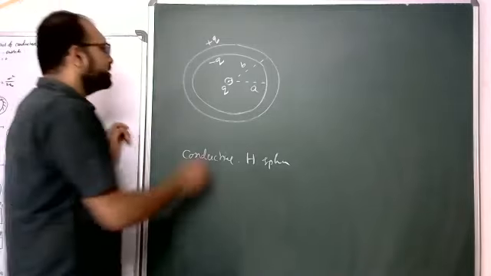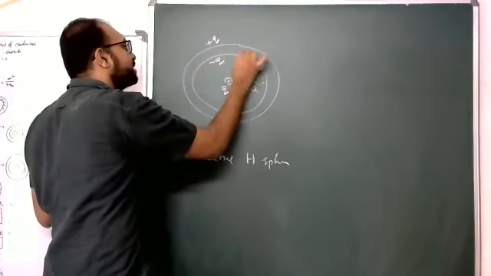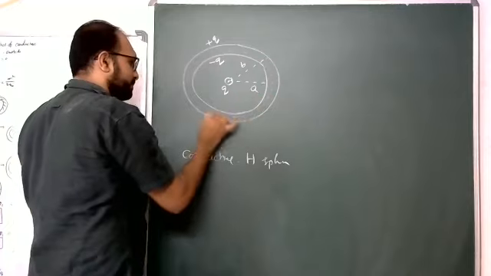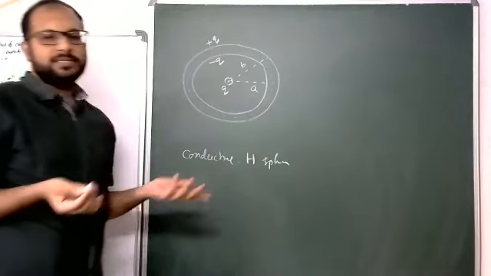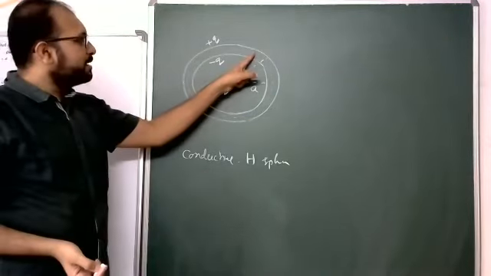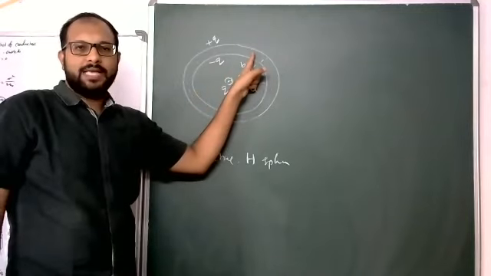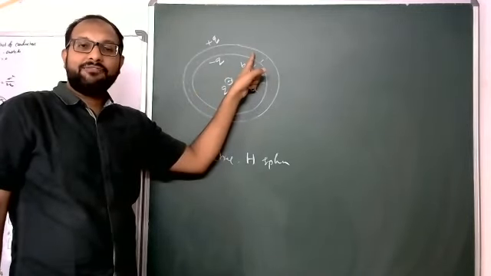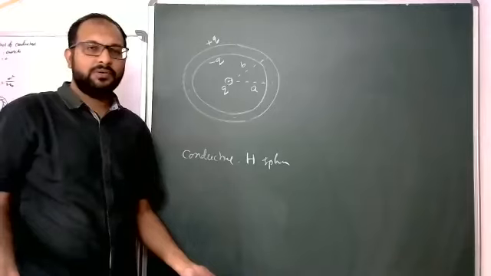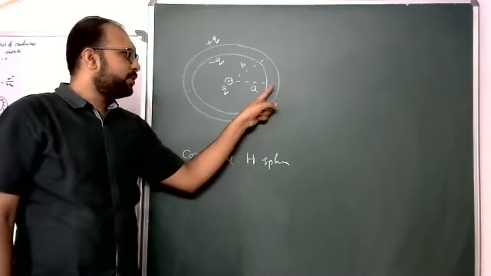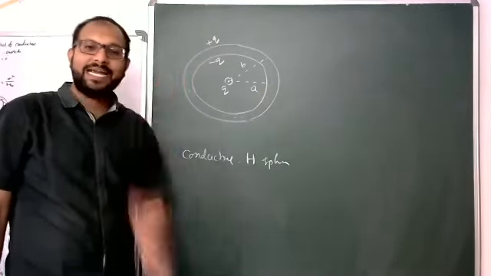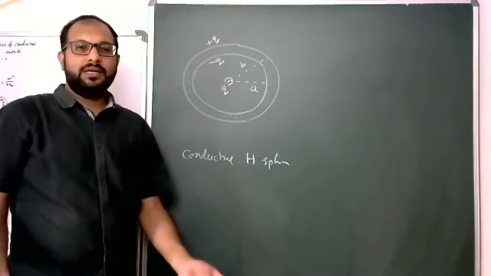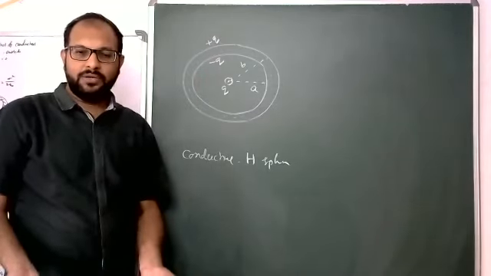For example, students, here I am taking one Gaussian surface. Through this Gaussian surface, the net electric flux is zero. Why zero? Because the Gaussian surface you have taken is inside the conductor. Inside the conductor, electric field is 0.